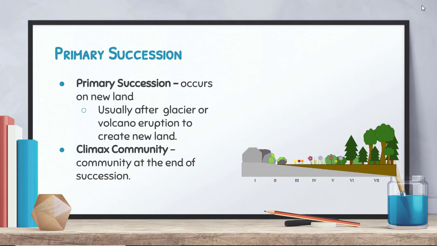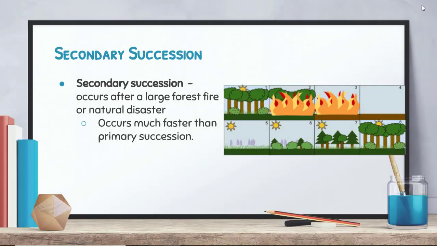The other thing is that when we're done with the process of succession, that is known as the climax community. The climax community is the community at the end of succession. So when you think of a desert, that's what a desert looks like. Or when you think of a forest, that's what a forest looks like. Do keep in mind that just because it has reached a climax community doesn't mean that things don't change. Things change all the time. It's just that it's going to be a more stable environment than a community that is going through the process of succession.